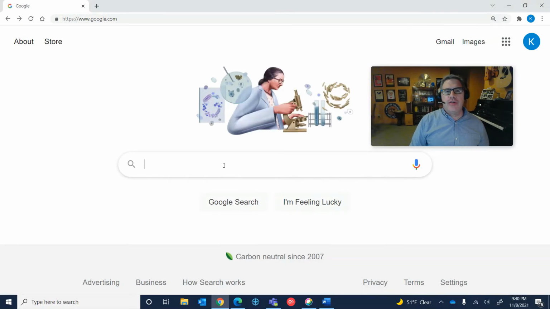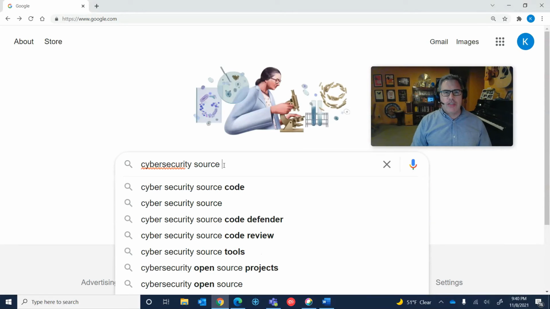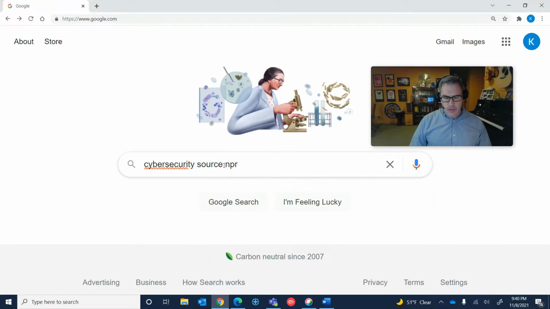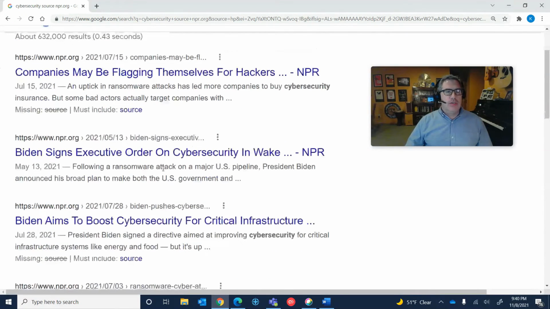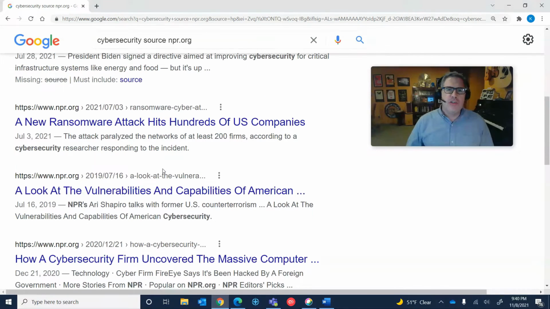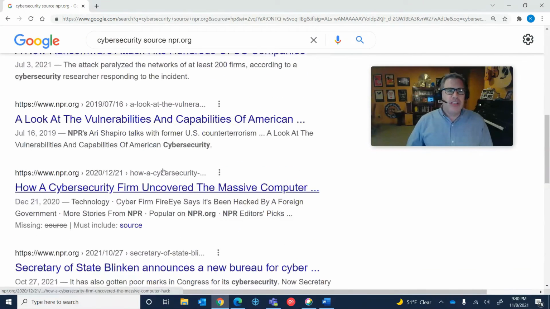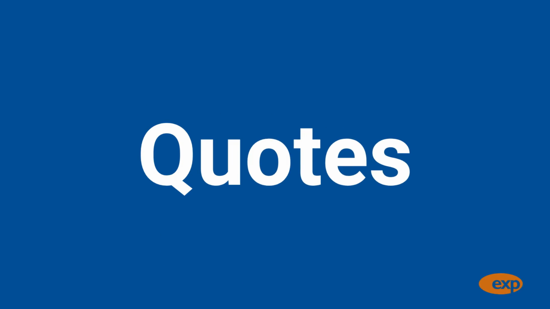Source is another way to narrow your search results. I can continue my cybersecurity search, but I might say source npr.org. And now this restricts my results to a specific news agency, and in this case, NPR. And I get tons of results from npr.org. They're reporting on cybersecurity attacks, news, statements from the White House, and other information on cybersecurity as they report it.